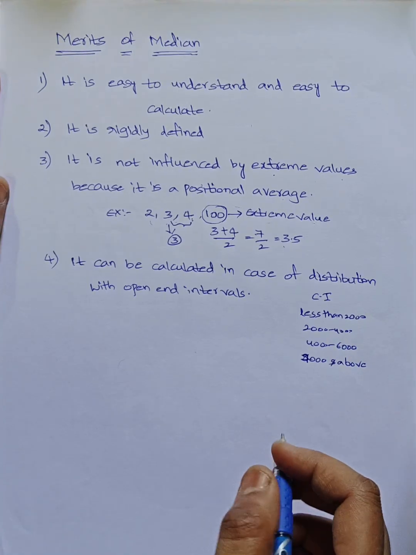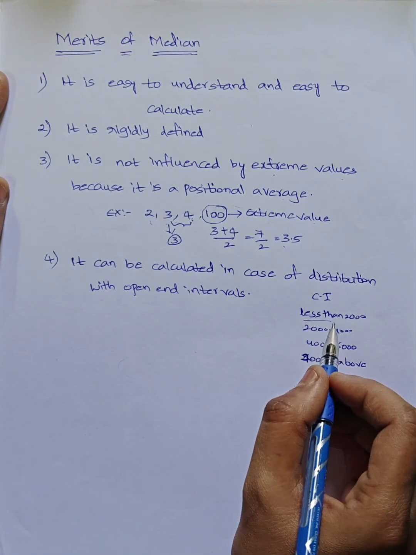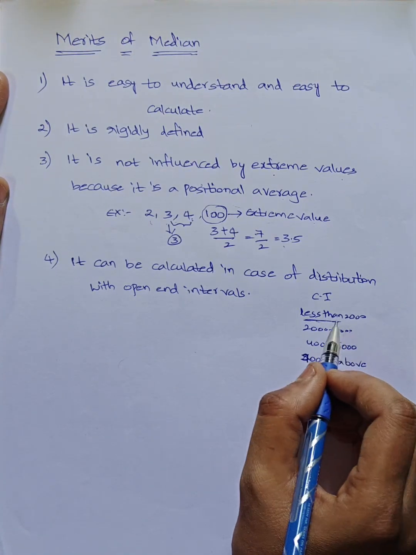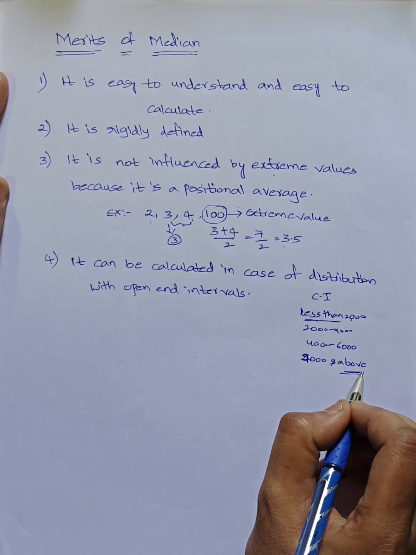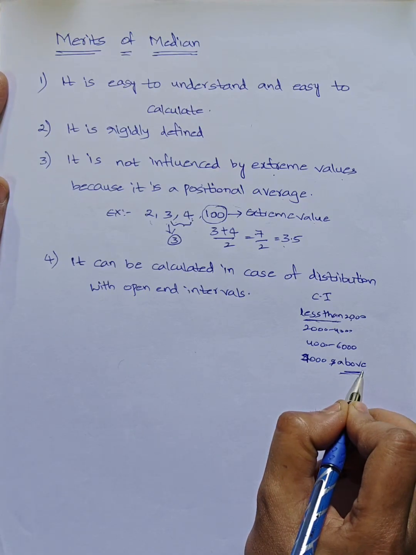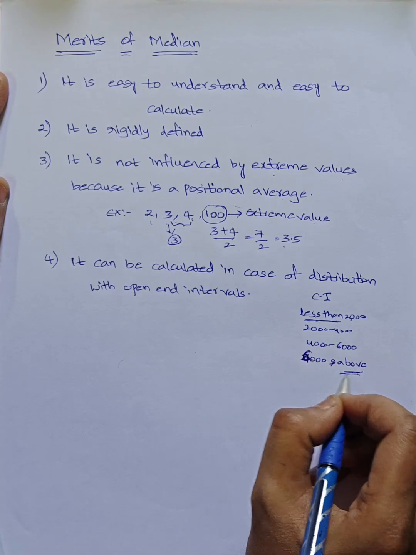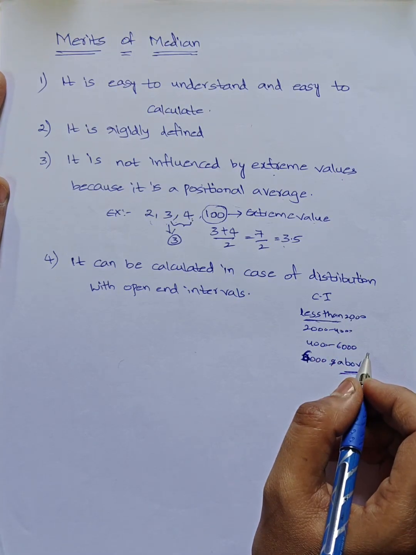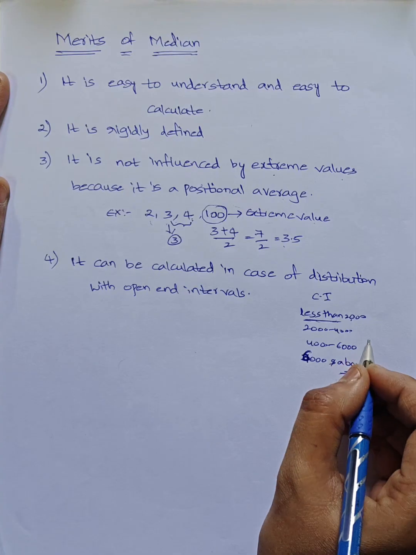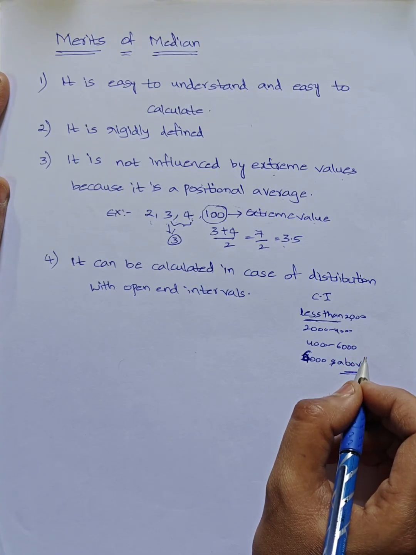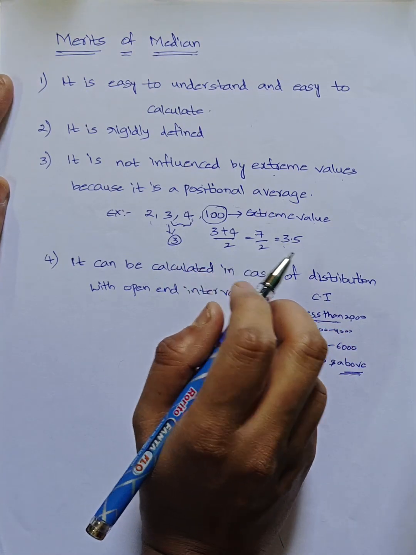If you don't have the lower limit of the first class interval or the upper limit of the last class interval, we call these open intervals. Even in case of open-end intervals we can calculate median.